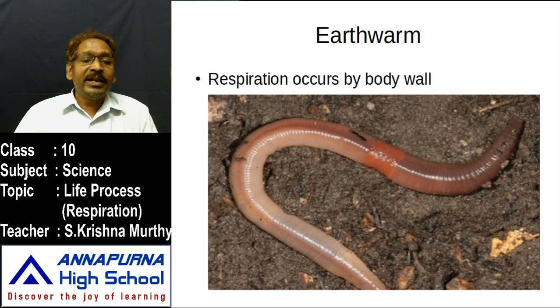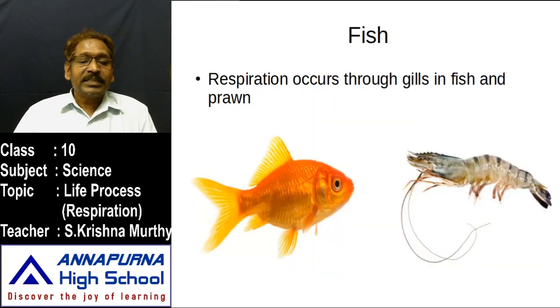Here the body is directly exposed to the environment, so whenever needed, it can absorb oxygen through the moist skin. So in the earthworm, the skin is the respiratory organ.